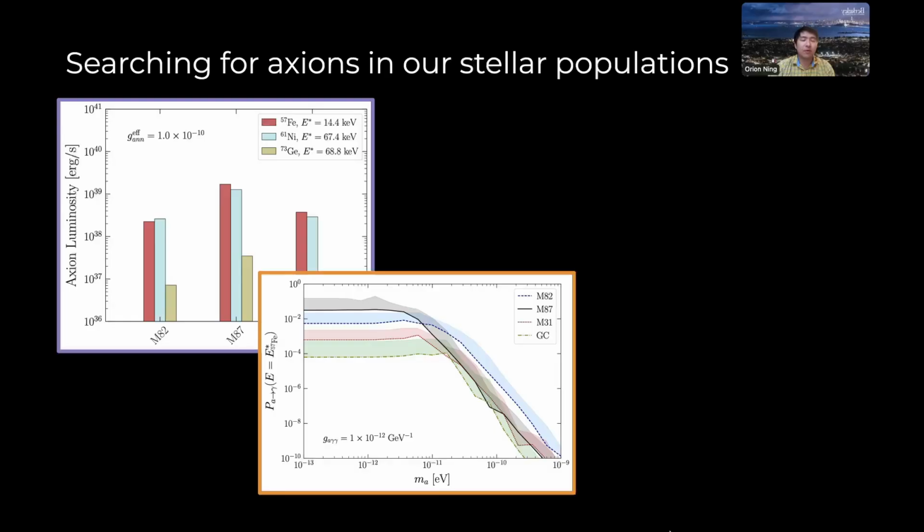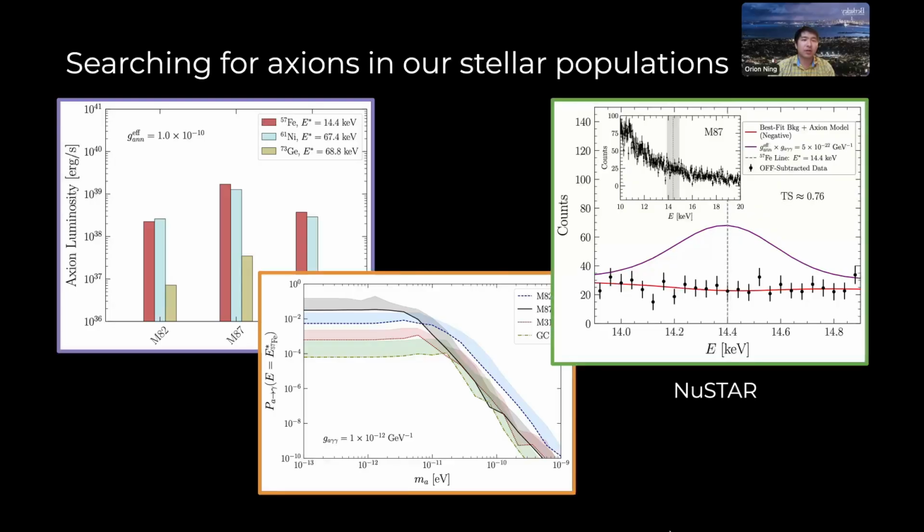We take care to take the more conservative choices of these conversion probabilities in our fiducial analyses, shown in bold lines. Finally, these resulting X-rays are searched for in archival NuSTAR data of the galaxy targets, and the signal, an example of which is shown in purple here, would show up as a broadened line signal at the relevant de-excitation energy after being put through the detector response. It is this potentially prominent signal that we search for in our work here.